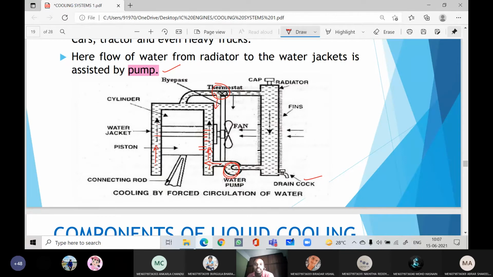Once the desired temperature is reached, the coolant will go to the radiator, otherwise it will be recirculated within the cylinder. That is the main purpose of the thermostat. The thermostat takes care of the temperature inside the engine cylinder. Overcooling of the engine is also dangerous, right? The moment you start the engine, if the coolant system starts working, it will overcool the engine. Therefore, we are using a thermostat. A thermostat is required for all cars, because otherwise it will overcool the engine.